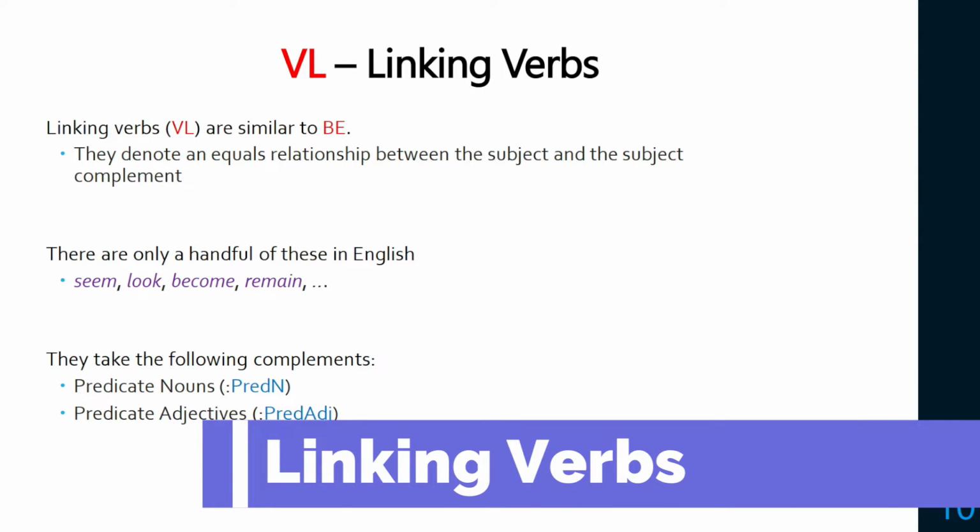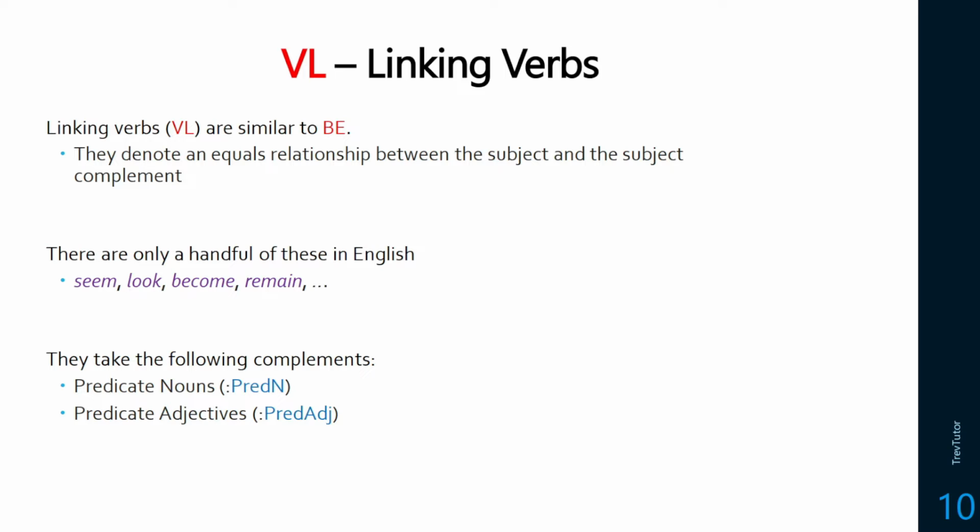Linking verbs are a lot like be verbs. They just don't have that form of is, are, am, but they establish sort of like an equals relationship between the subject and the complement, which in this case can only be either a predicate noun or a predicate adjective. We're not going to see any sorts of predicate adverbs here. So these are words like seems. So if you say he seems happy, we're continuing the happy train from the last video. This is kind of like an equals. I say it's kind of like an equals because it's a perception thing, but it's not a guarantee.